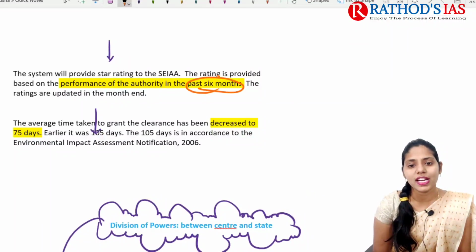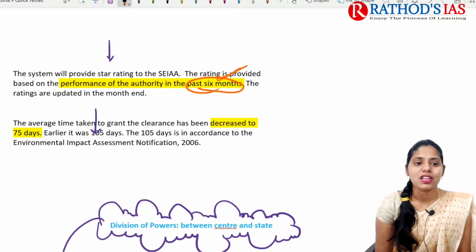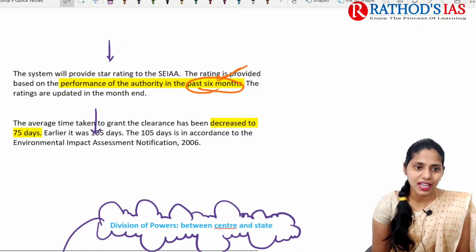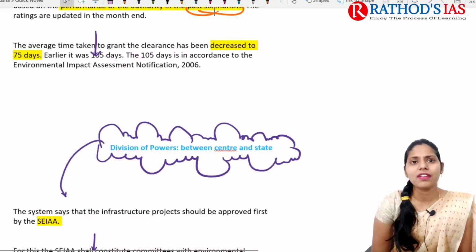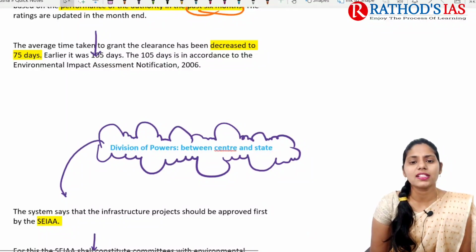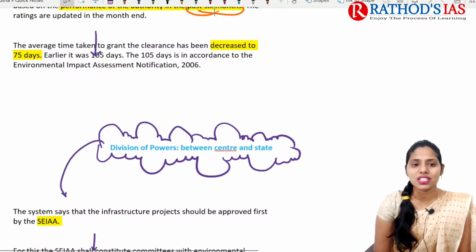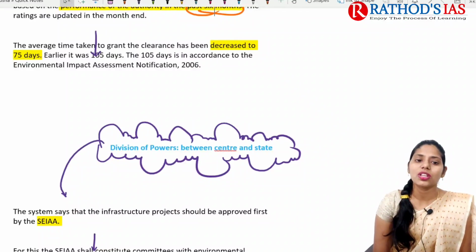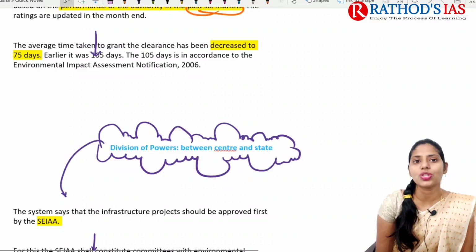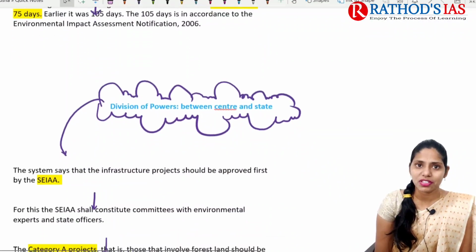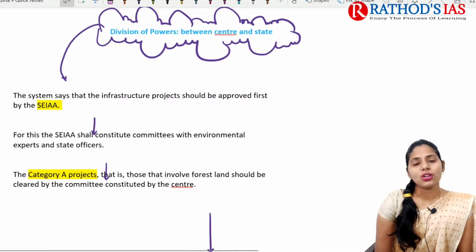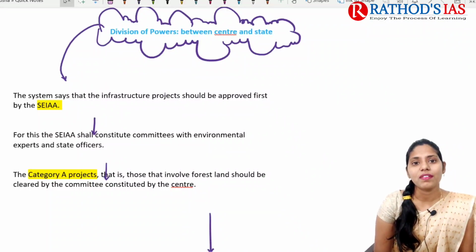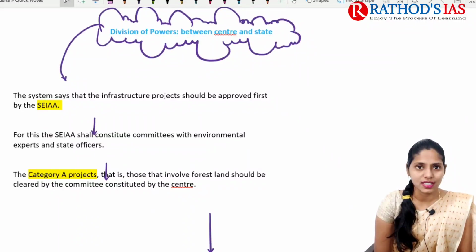From the last 6 months onwards, the rating will be given based on these performances, and the ratings will be updated at month end. The average time taken to grant clearances has decreased to 75 days, but earlier it was 105 days, in accordance with the Environment Impact Assessment Notification 2006. Now let us talk about the division of power between the states and the center regarding this new star rating system.